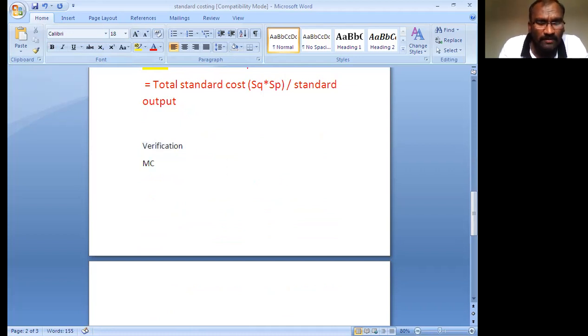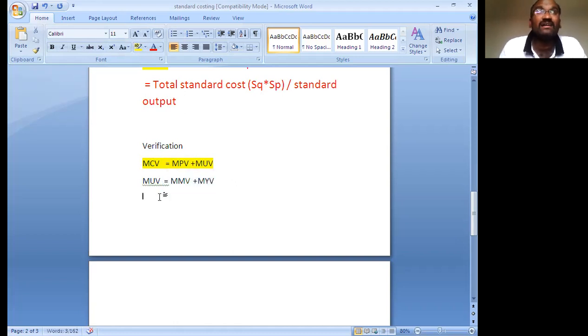Verification equals material cost variance. Material cost variance equals material price variance plus material usage variance. This is the formula. So this is the formula: material cost variance equals material price variance plus material usage variance. In the next formula, material usage variance equals material mix variance plus material yield variance.